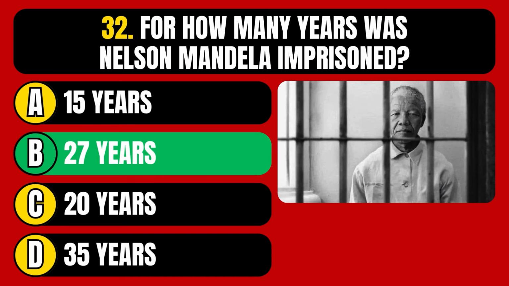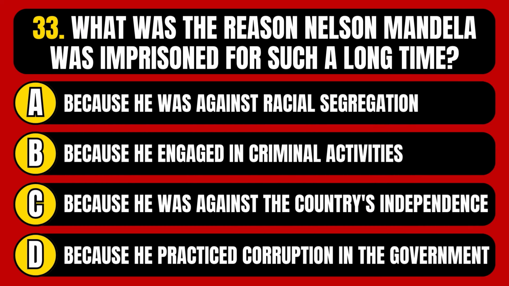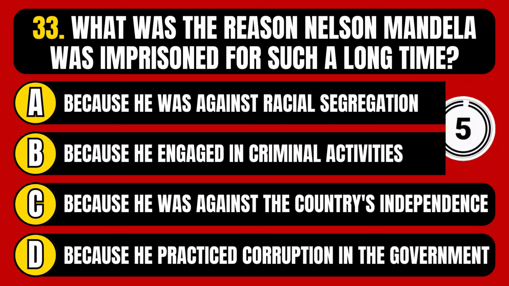The correct answer is option B, 27 years. What was the reason Nelson Mandela was imprisoned for such a long time? Because he was against racial segregation, because he engaged in criminal activities, because he was against the country's independence, or because he practiced corruption in the government?